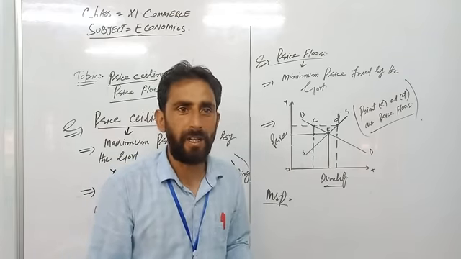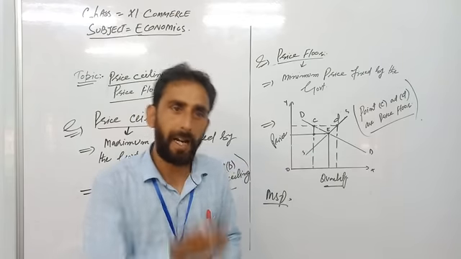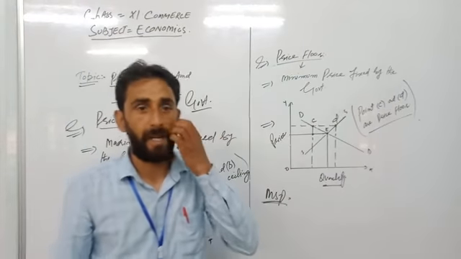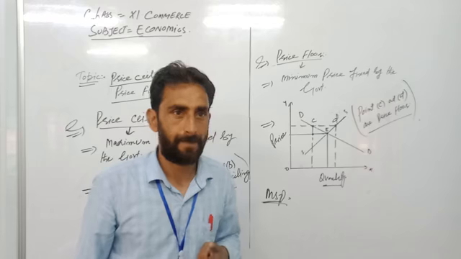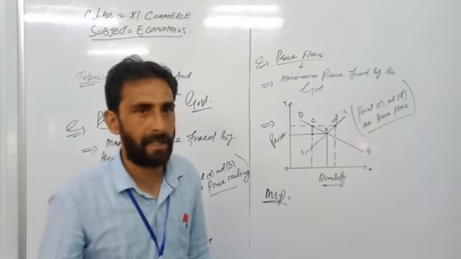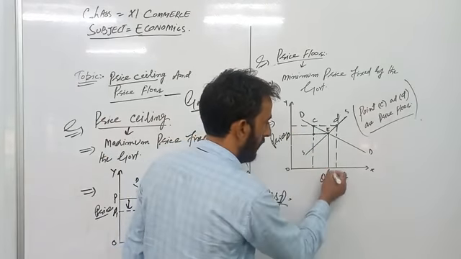When the price falls, the farmers suffer in that kind of situation. At that time, the government supports them by applying MSP, minimum support price. The minimum support price is always greater than the market price. The market determines, for example, 10 rupees, OP, and OQ.